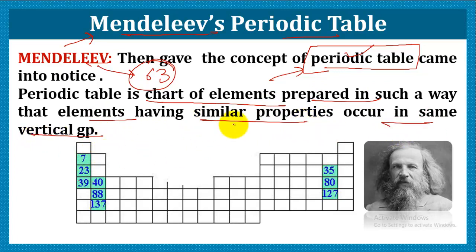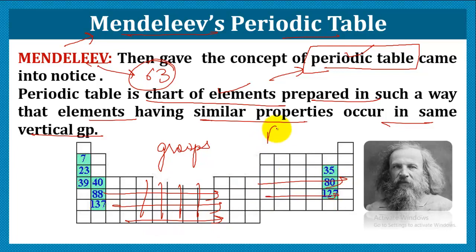So let me explain to you. The periodic table is actually a chart of elements in which the similar elements are placed together and they are separated from the dissimilar ones. In the periodic table, we get to see these vertical columns. These vertical columns, as you can see, are called the groups. And all the horizontal rows were termed as periods.